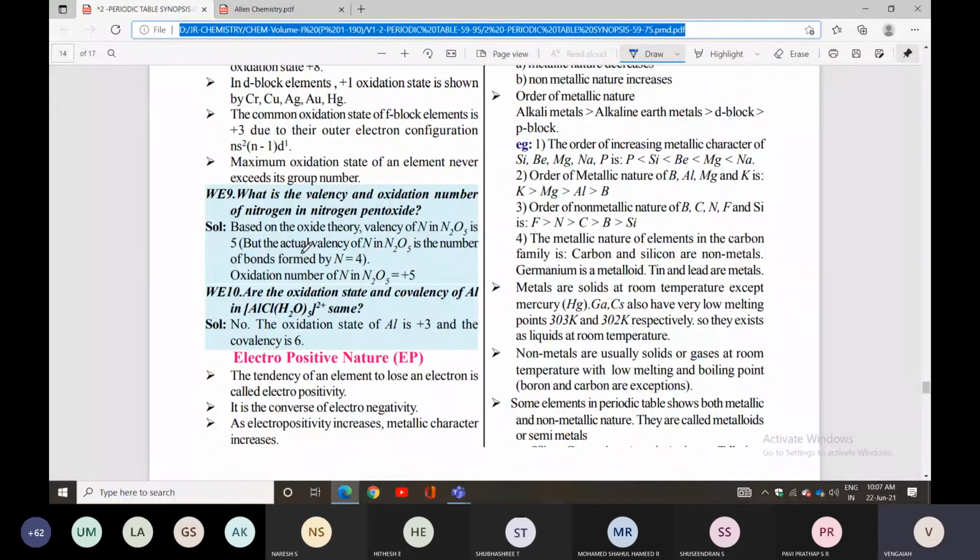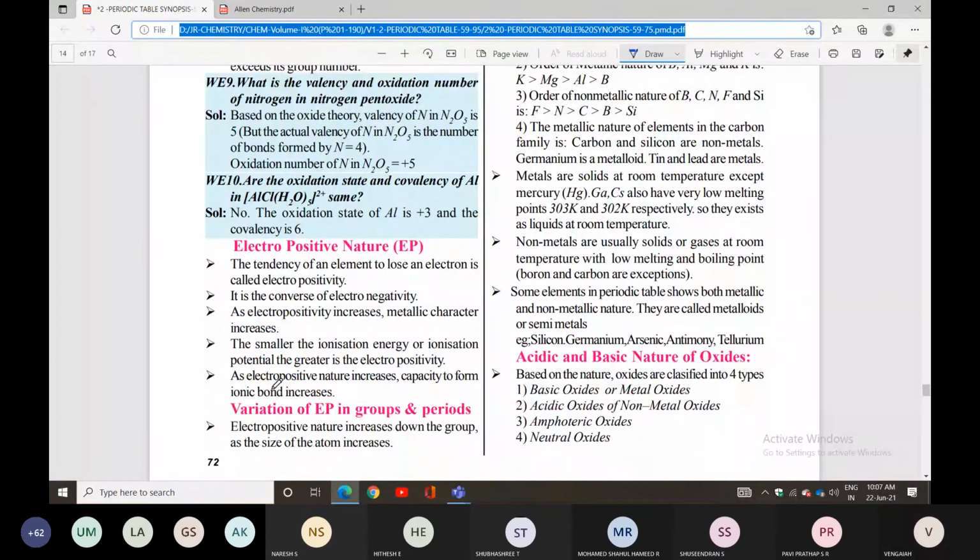Next is the electropositive nature. The tendency of an element to lose an electron is called electropositivity. It is the converse of electronegativity. As electropositivity increases, metallic character also increases.